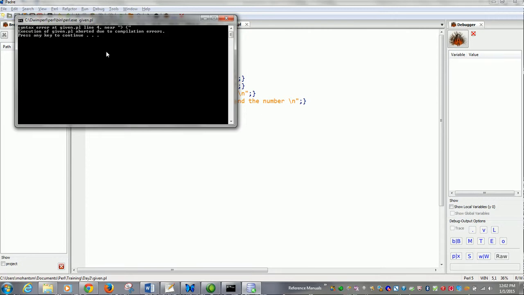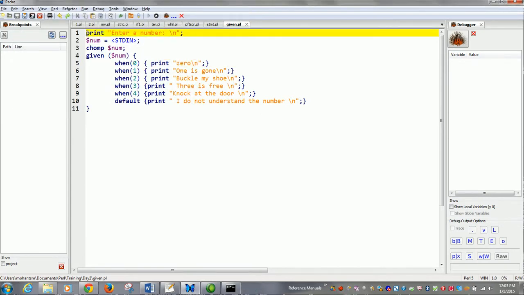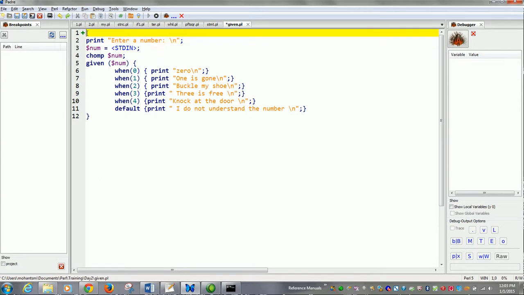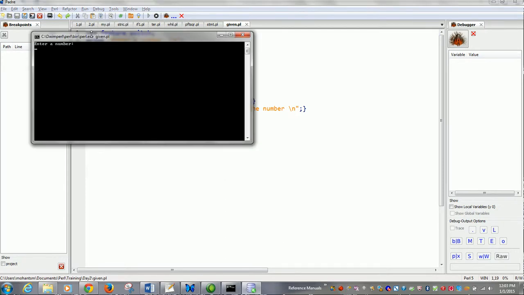Okay, so I just forgot to tell you one thing. When you have to use given $num, given when, you have to use something called use feature switch. This is a very important pragma that you need to use so that your program works successfully. So enter a number. You enter 4. Knock at the door.